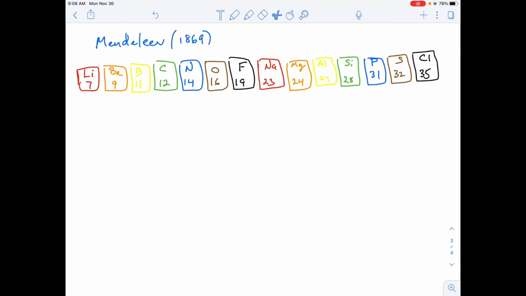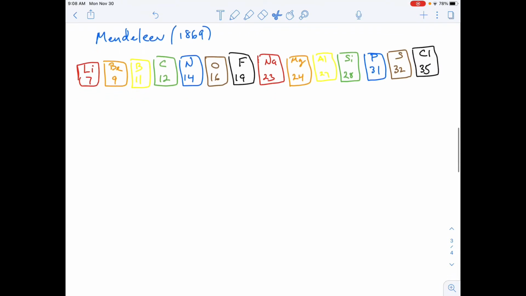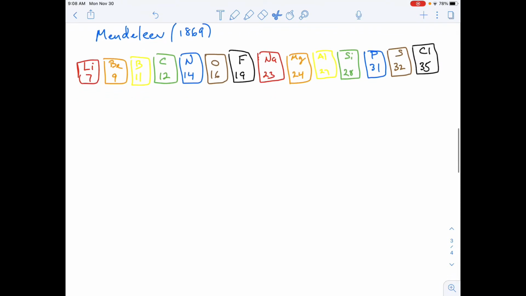He saw that if he took the elements, which I have a bunch listed here, and placed them in numerical order by atomic mass. Now, again, they did not know about atomic number at the time, so you will not see the atomic numbers here, but you will see the rough, rounded atomic masses. So lithium has a mass of 6.9 something, but I'm going to say it's close to 7. Beryllium has a mass close to 9, and boron close to 11, and carbon close to 12, and so forth.